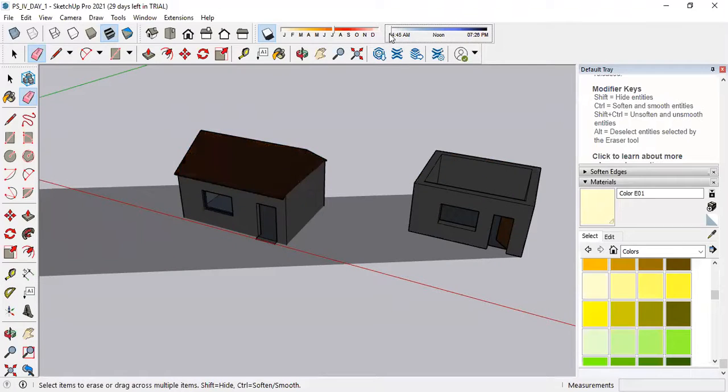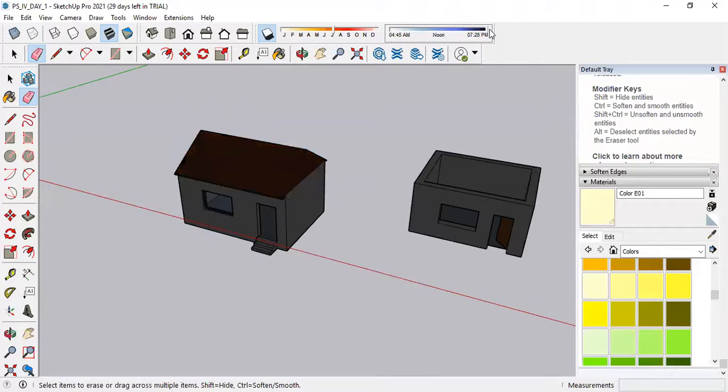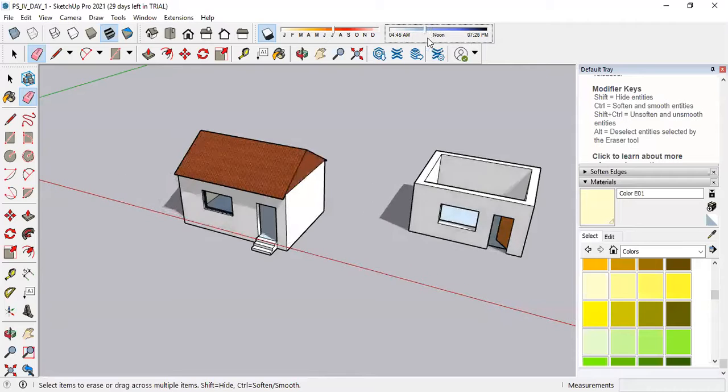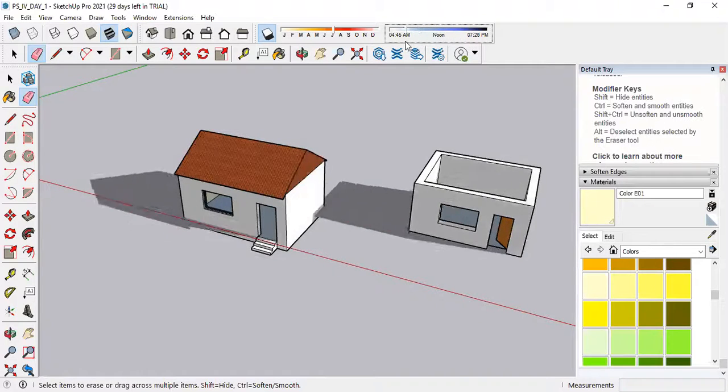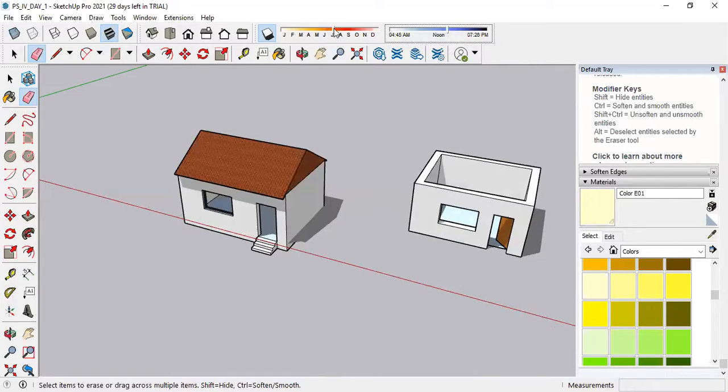Day and night options are there. Here you have a scale or clock, so you can change the direction of the light as the sun moves, and here you can change the intensity also.